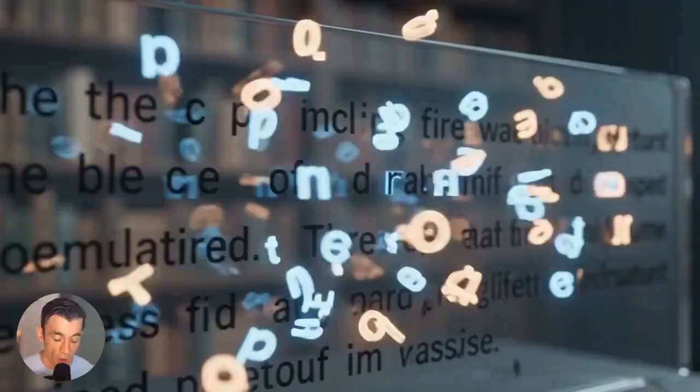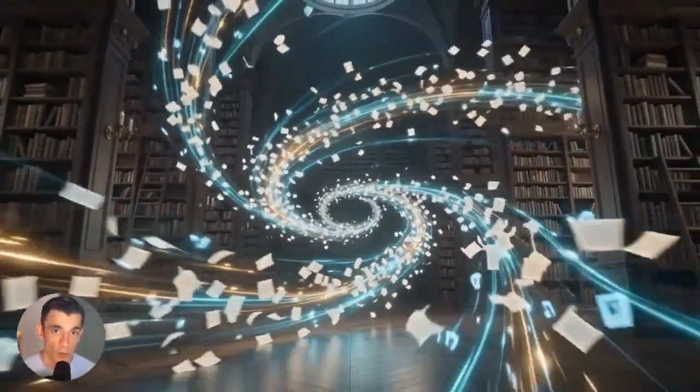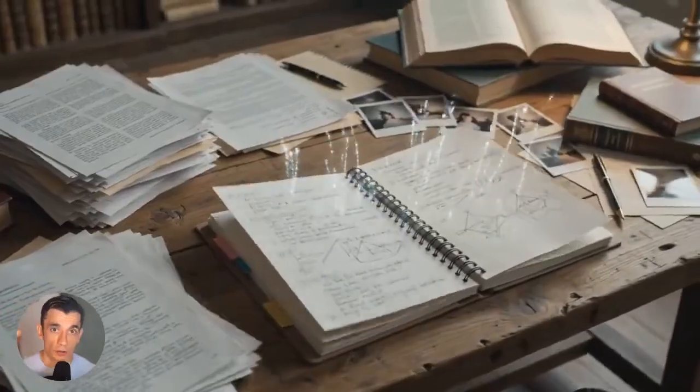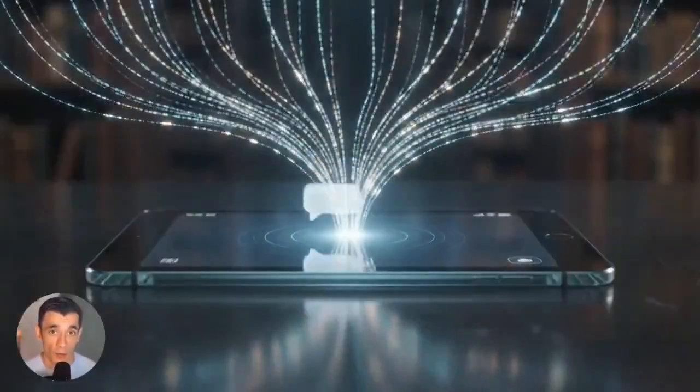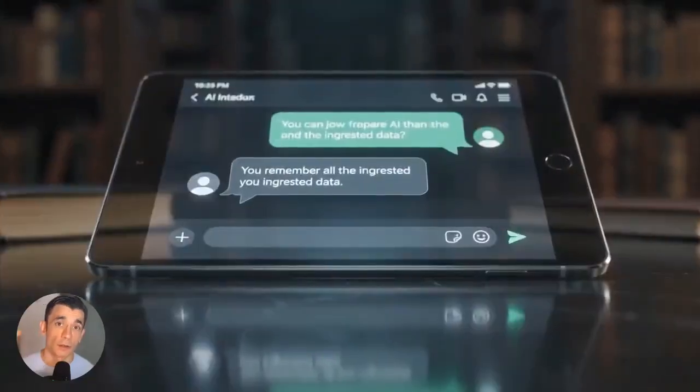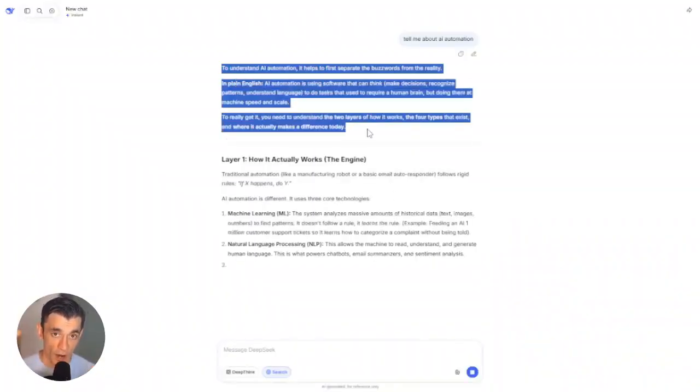Then there's the memory. Kimi K3 can hold 1 million tokens in its head at once. A token is roughly a piece of a word. 1 million tokens is close to a small library. You could feed it a huge stack of documents, a full course, months of notes, and it would remember all of it in one single conversation. Most AI tools make you paste things in bit by bit. This one just takes the whole pile at once.